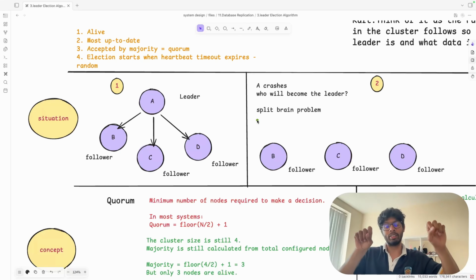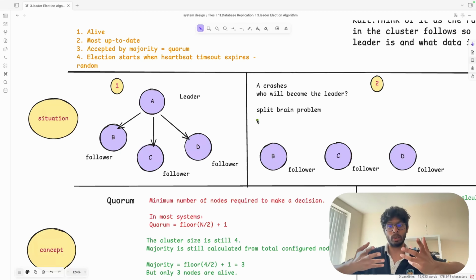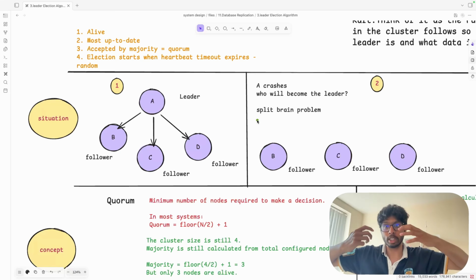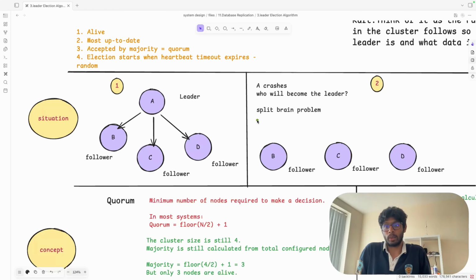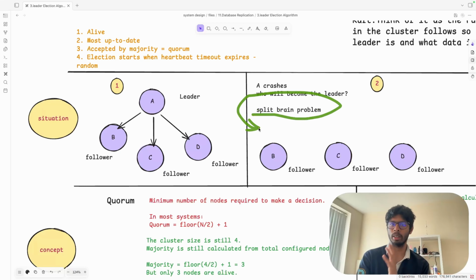C and D both have the same number of logs. They want to start the election at the same time. Then we are in the split brain territory because we are so confused about which will become the leader, C or D. We'll talk about how we resolve this split brain problem. It is not that big a deal, but this is known as the split brain problem.